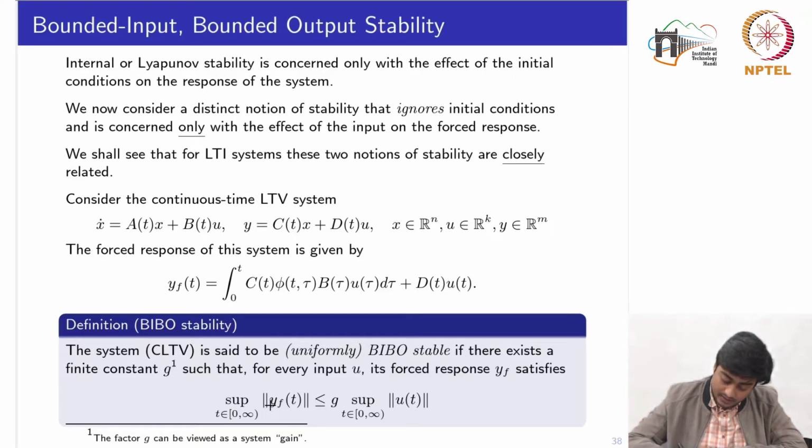That is to say that the supremum of the norm of the signal y_F(t) for all t greater than or equal to 0 is less than or equal to the gain g multiplied by the supremum of the norm of the signal U(t) for all t greater than or equal to 0.